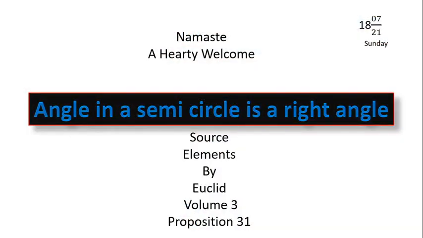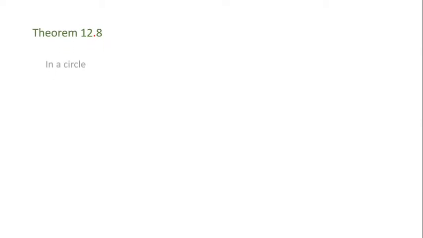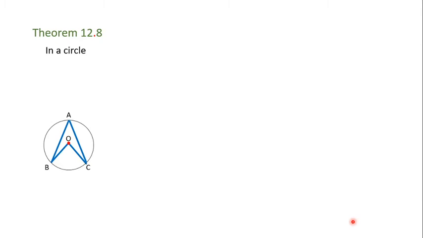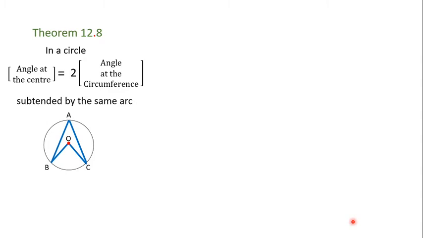Theorem number 12.8 states that in a circle, the angle at the center is always double or twice the angle at the circumference, provided they are subtended by the same arc. Look at the figure carefully.